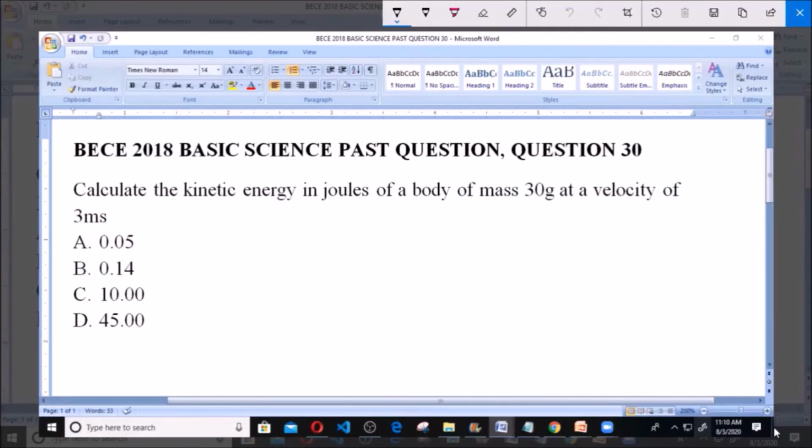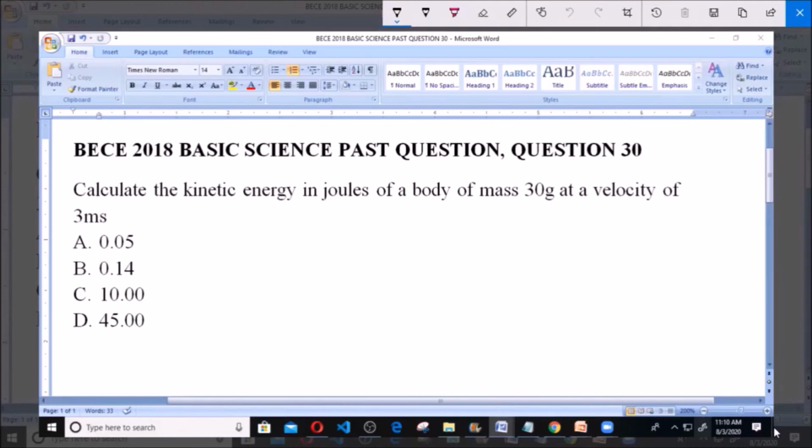So today we're going to be looking at BECE 2018 Basic Science Past Question, Question 30. Calculate the kinetic energy in joules of a body of mass 30 gram at a velocity of 3 meter per second. A 0.05 joules, B 0.14, C 10, and D 45.